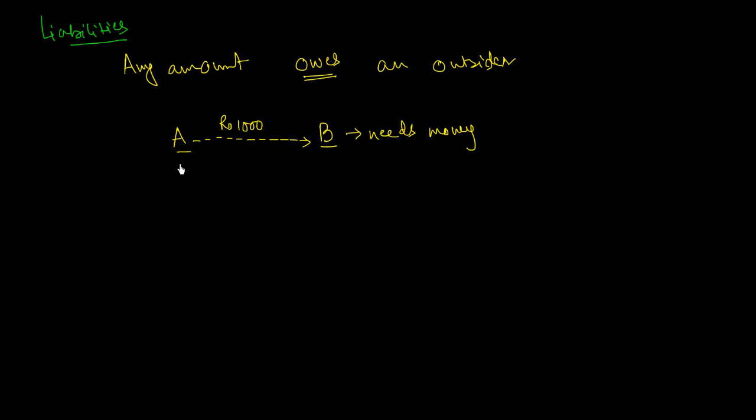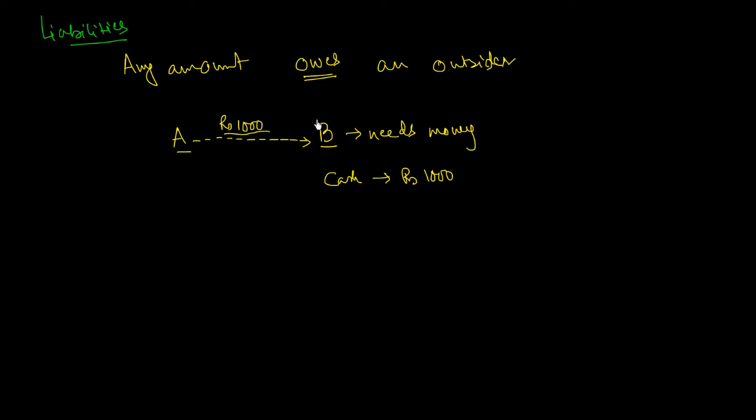But what happens in this transaction? B gets cash rupees 1000, but at the same time there is a compulsion on B now to repay A rupees 1000, to repay A an amount equal to 1000. What is that compulsion or obligation called?